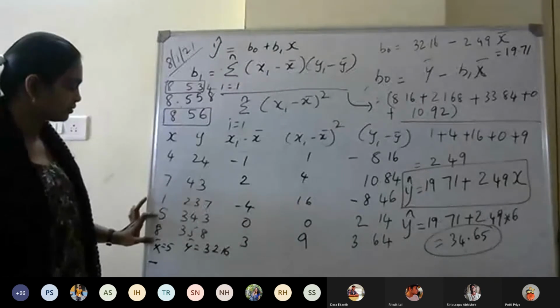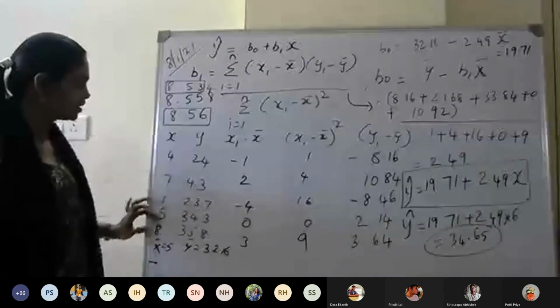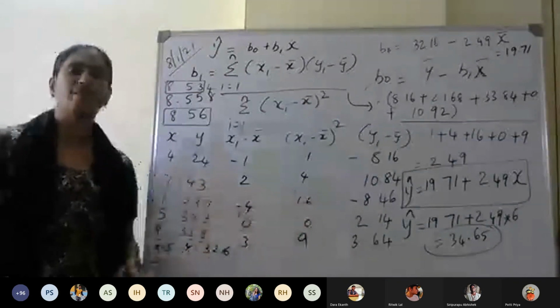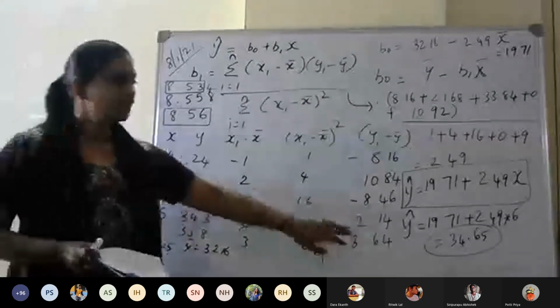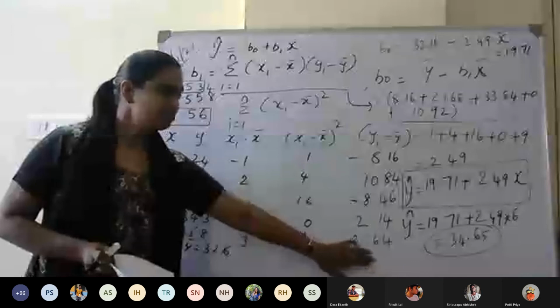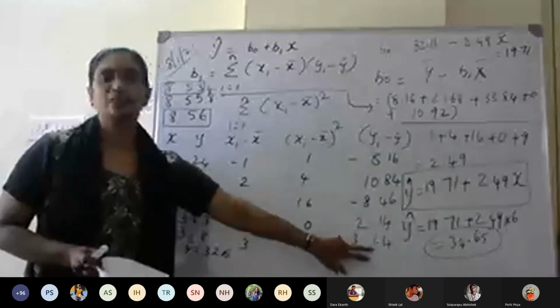Actually this 8 should be more, but for 7 it is 43. So between 5 and 7 you are getting a value 34.65. This is the Y value predicted for X equal to 6.